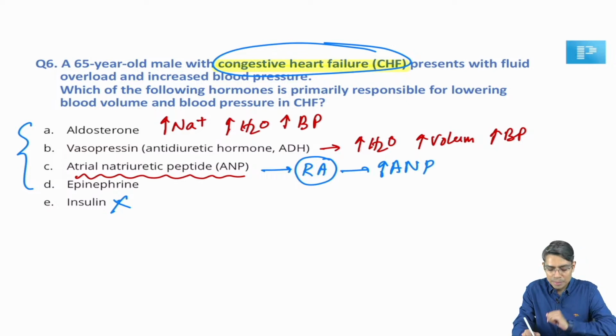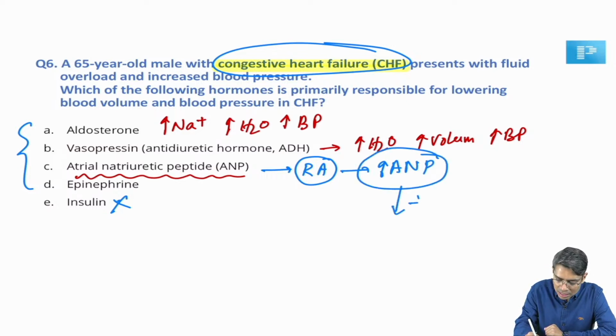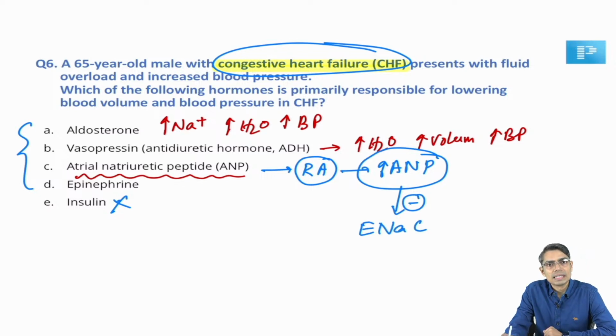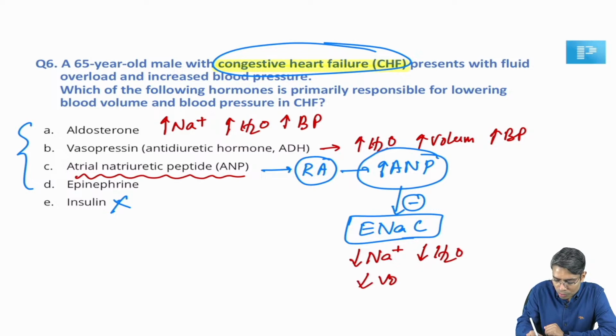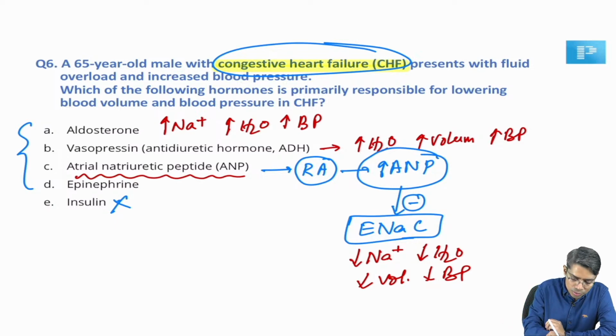Now this peptide inhibits an ion channel known as the ENaC channel at the level of the kidney. This ENaC channel, the epithelial sodium channel, is responsible for sodium reabsorption from the nephron. So if you inhibit this ENaC channel, sodium reabsorption will be lesser. So sodium is going to be excreted in the urine. Whenever sodium is excreted, water is also going to be excreted. So your volume is going to be decreased and your blood pressure is going to be decreased, natriuresis, right? So that's why the answer to this question is option number C.